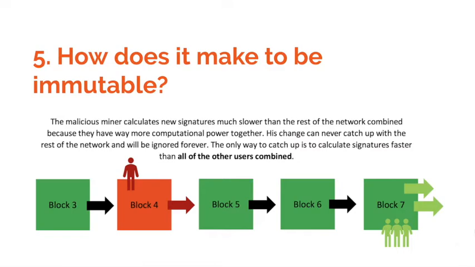Let's say a corrupt miner has altered a block of transactions and is now trying to calculate a new signature for the subsequent block in order to have the rest of the network accept his chain. The problem for him is the rest of the network is also calculating a new signature for the new block. The corrupt miner will have to calculate the new signature for this block too, as they are being added to the end of the chain.